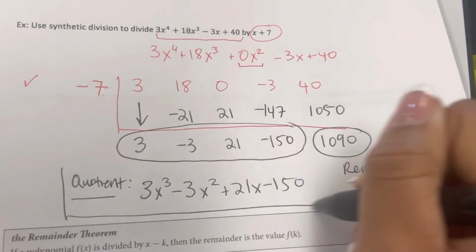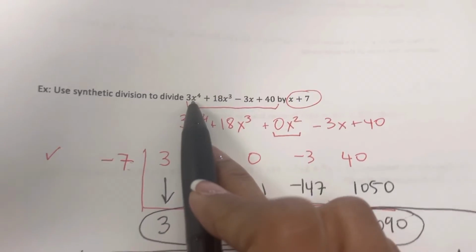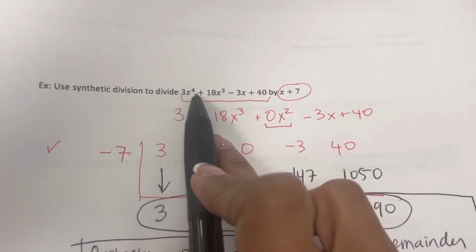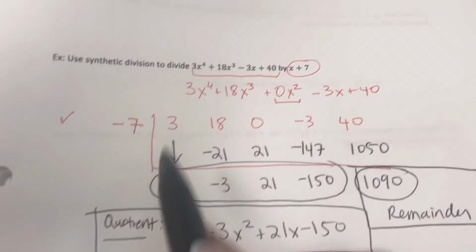And another way that you could remember this is to think that the highest exponent here is to the fourth. So when you do division, it's going to be 1 less than x to the fourth. So it'll become x to the third.